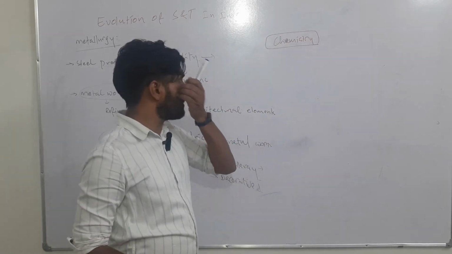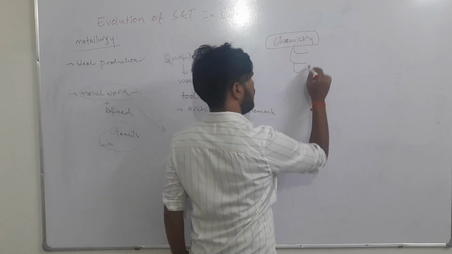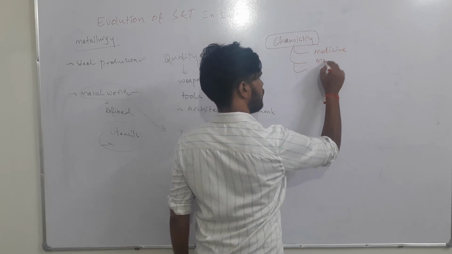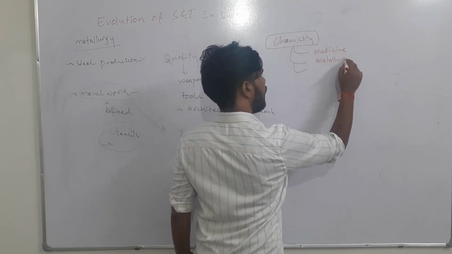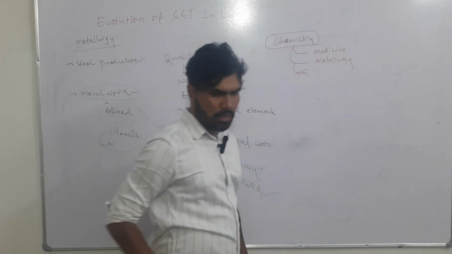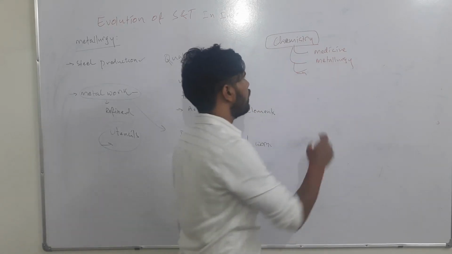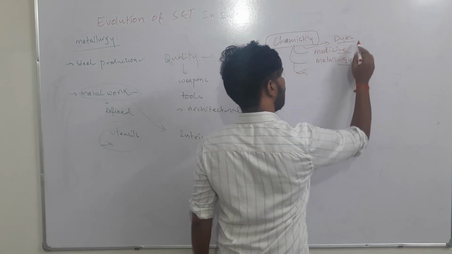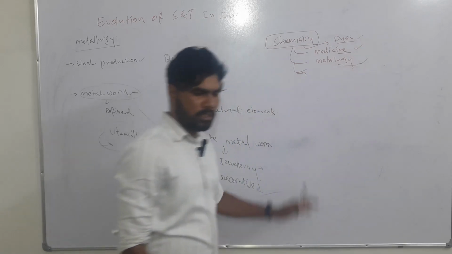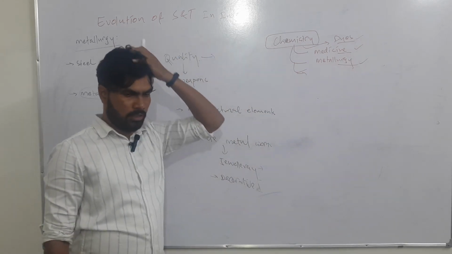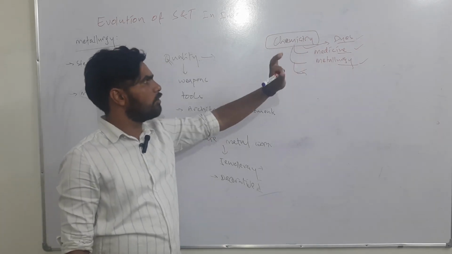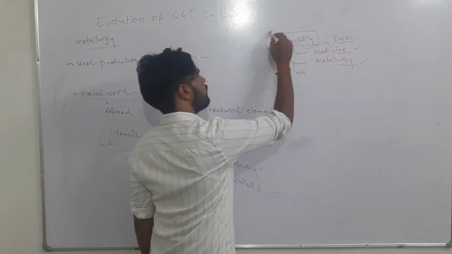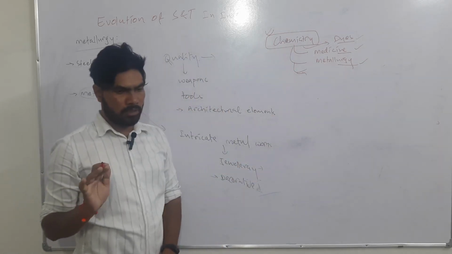Because of the advancements in chemistry, other areas like medicine, metallurgy, and especially chemicals, or production of dyes, became very easy. Production of dyes, medicine, and metals or alloys became simplified because of the advancements in chemistry.